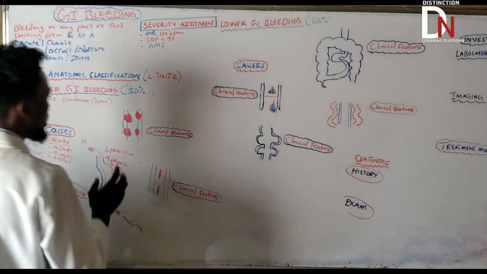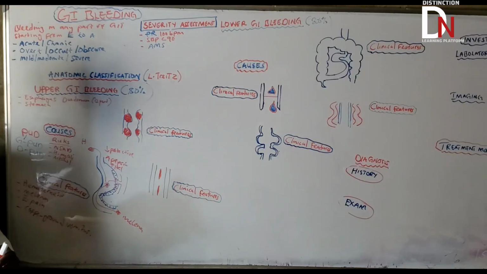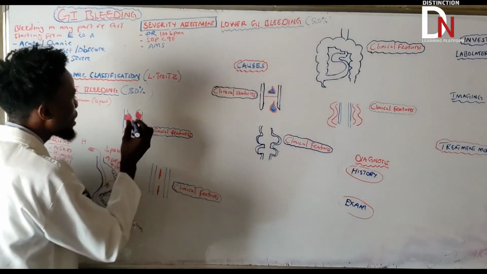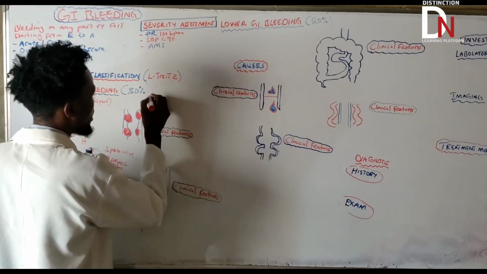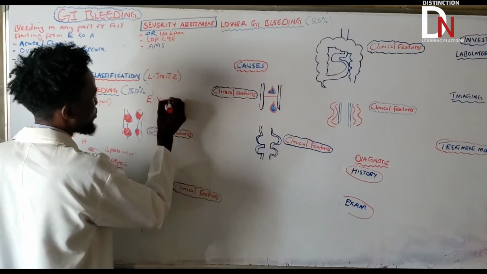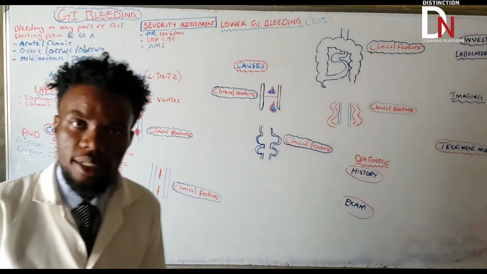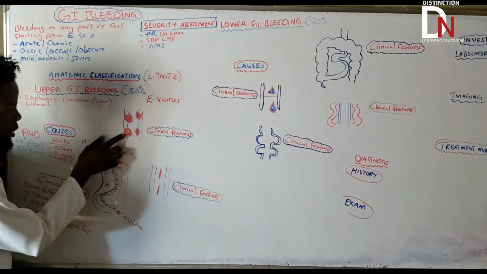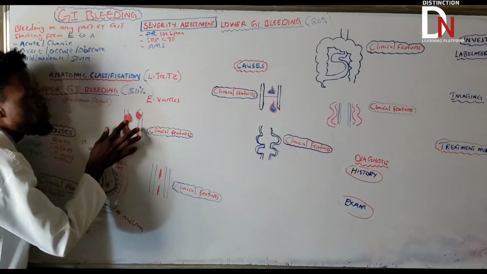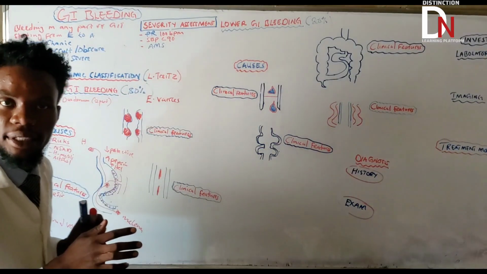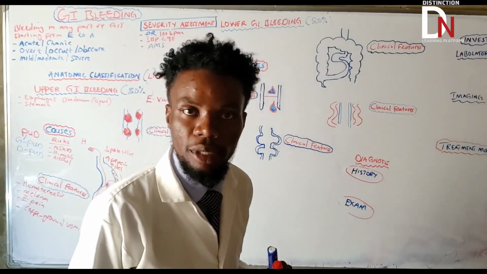Okay, so apart from PUD, then we go to another one. What is this one? Okay, this one is what we call esophageal varices. So esophageal varices, what is that? You've seen this already, and these are dilated submucosal blood vessels, or submucosal veins. They're dilated and prone to start leaking blood.